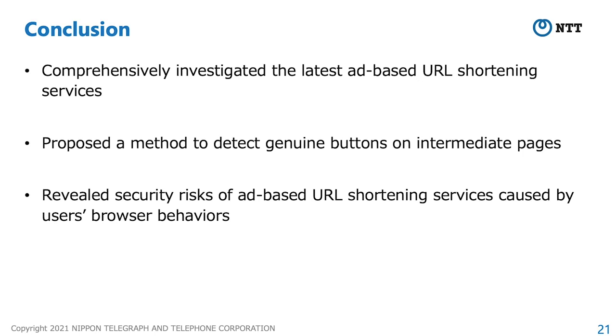And we revealed the security risks of ad-based URL shortening services caused by users' browser behaviors. We found that even if a user clicks on only genuine buttons to reach destination pages, there is a risk of reaching malicious web pages.